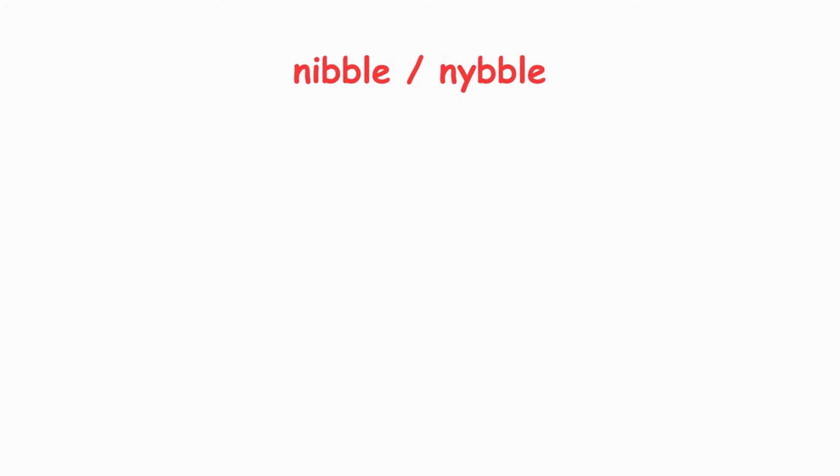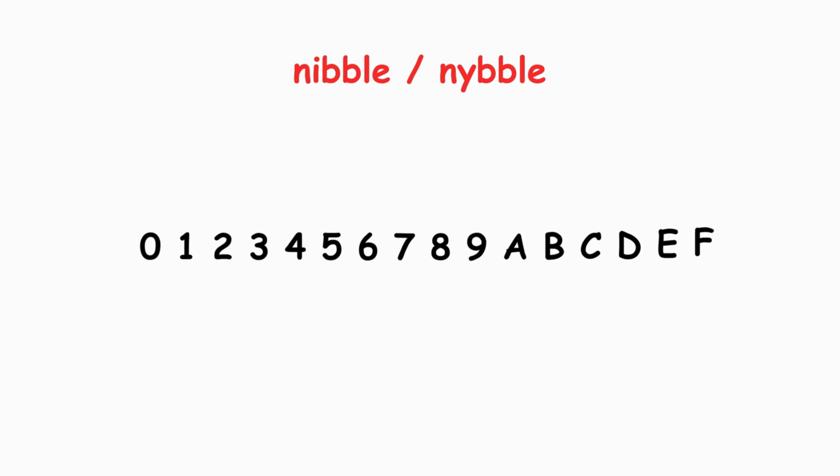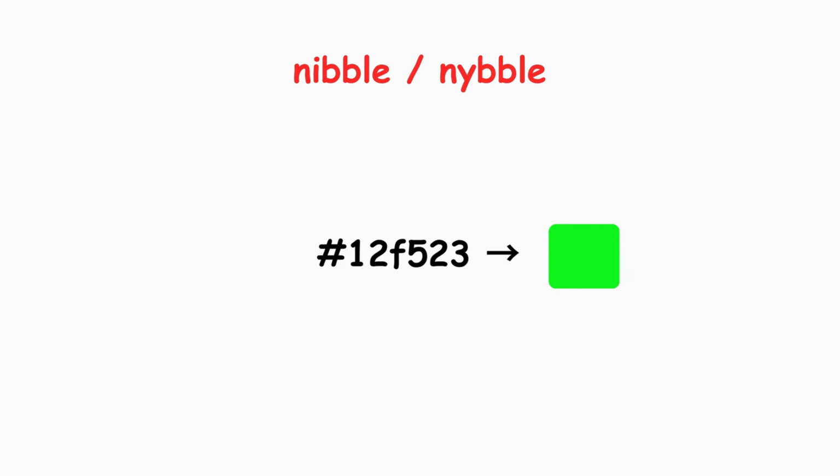Nibble, or nybble. A nibble is exactly 4 bits, which is half a byte. Nibbles are actually super useful in computing. They're commonly used in hexadecimal numbers. One nibble can represent 16 different values, from 0 to 15, which corresponds perfectly to the hexadecimal digits 0 to 9 and A to F. When you see a color code in web design, each pair of characters represents one byte of information for red, green, and blue values.